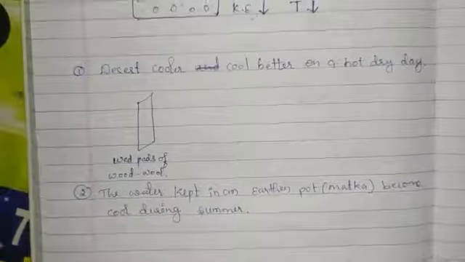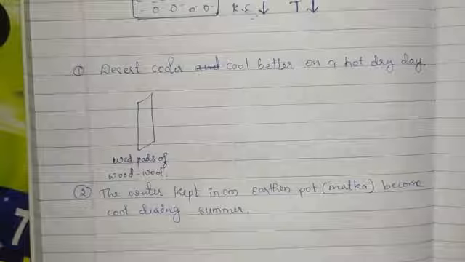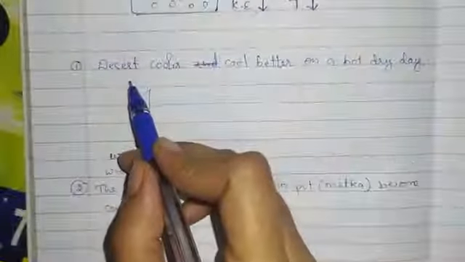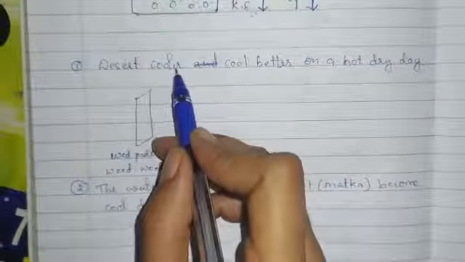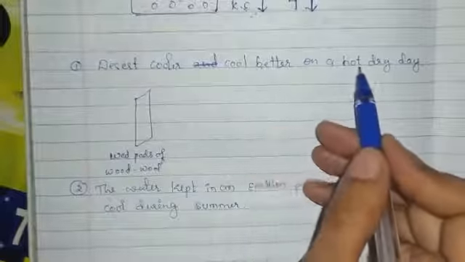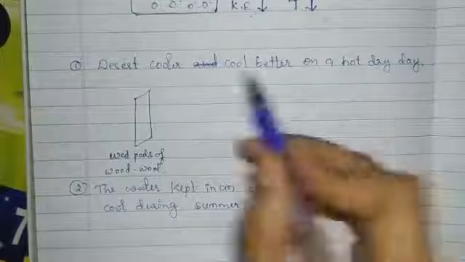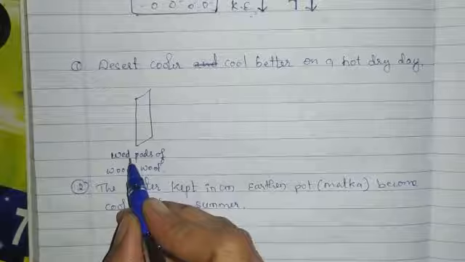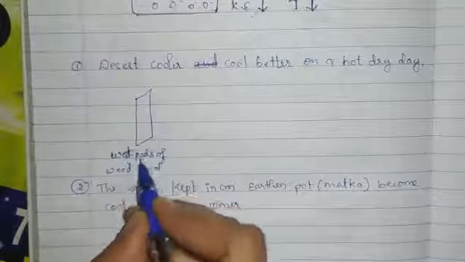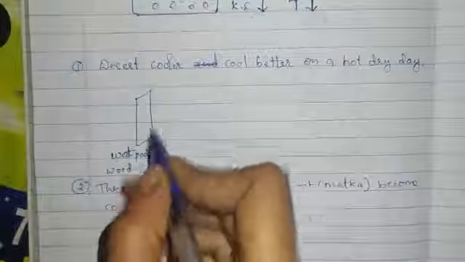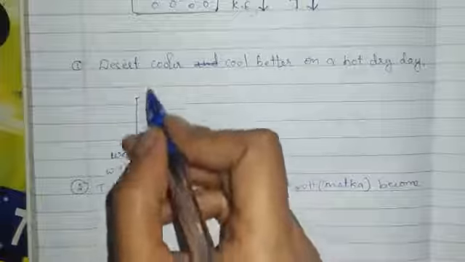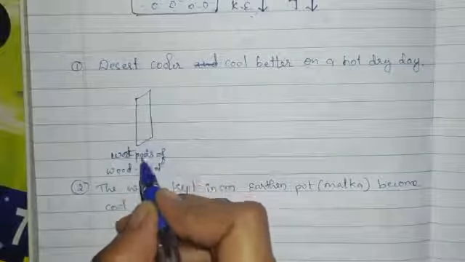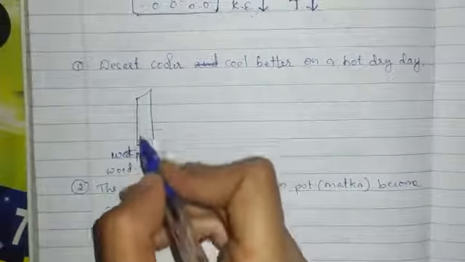Now we will study applications of this evaporative cooling. The first one: a desert cooler cools better on a hot, dry day. In a desert cooler, wet pads of wool are there. This is the wet pad of wool.